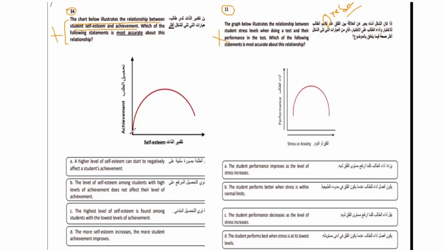Now, this is what we call the y-axis. This is the x-axis. Same here, right? Now, what we can observe is that there's a curve, right?